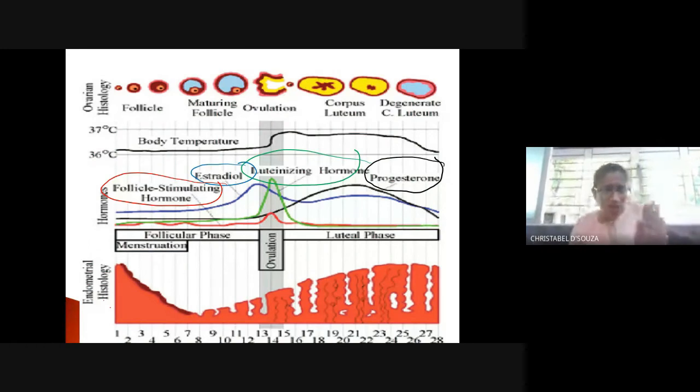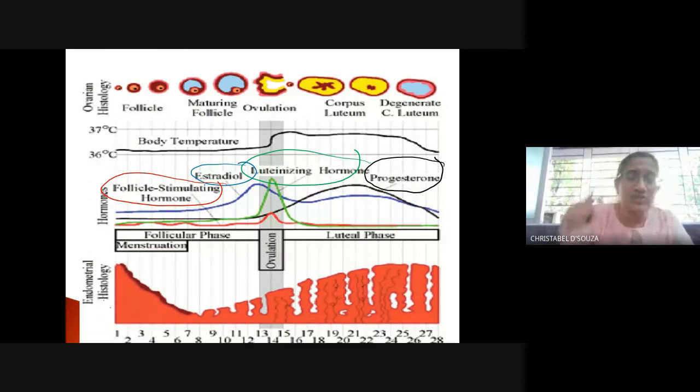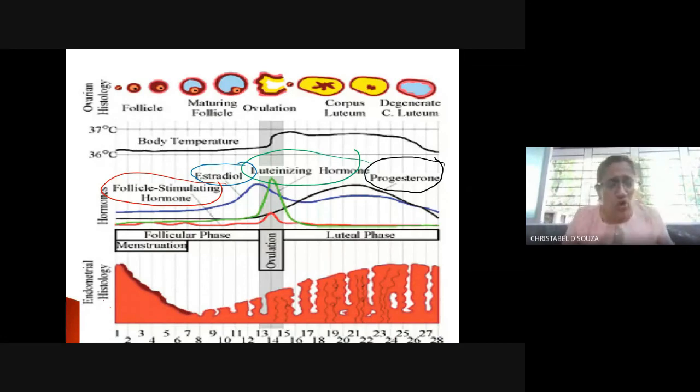Now watch those 4 graphs very carefully. See, by the 5th day, can you see the level of FSH goes up. So when the level of FSH goes up from the 5th day, what happens initially is the follicle begins to mature in the ovary. One of the follicles begins to mature. This occurs till the 14th day. Between the 13th and the 15th day, the follicle matures, right?